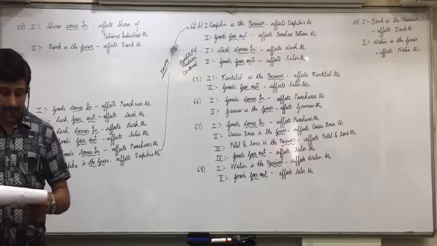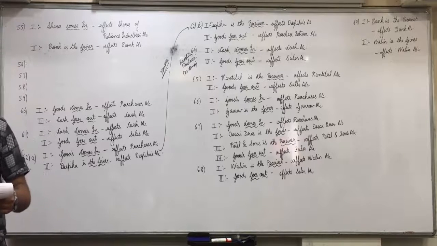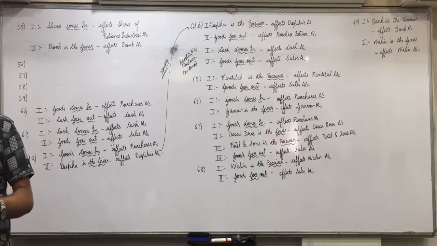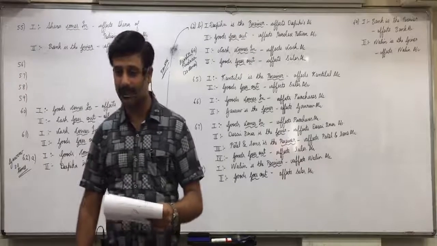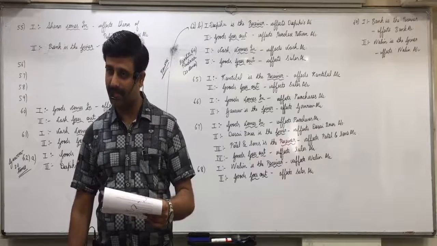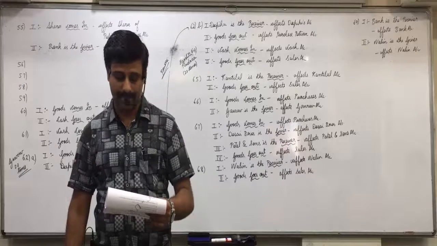Tanushri. Paid salary to Rakesh rupees 5,000. Rakesh is the receiver of the Rakesh account, and the cash goes out, affects bank cash. Now, Krupa. Salary is an expense, affects salary account, and cash goes out, affects cash account.